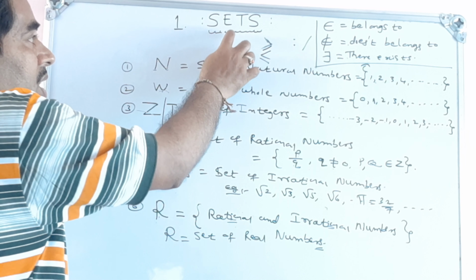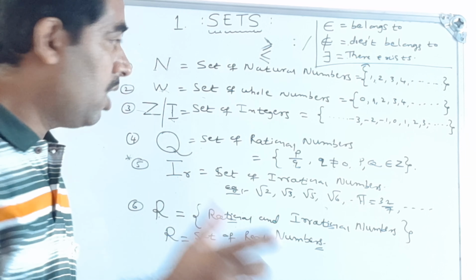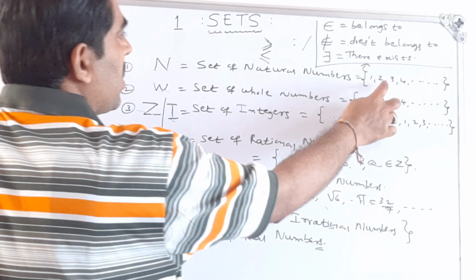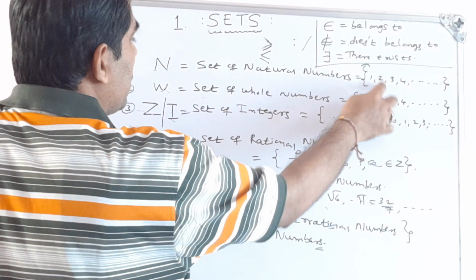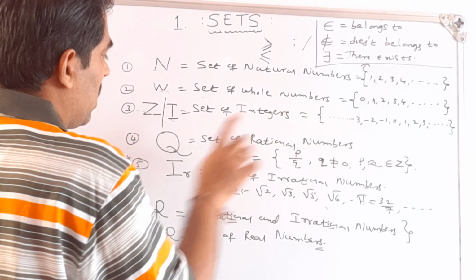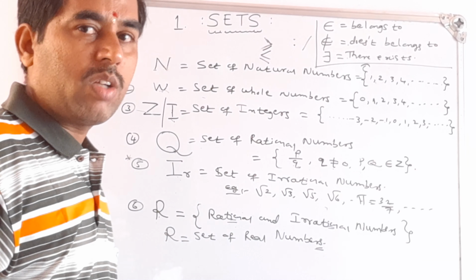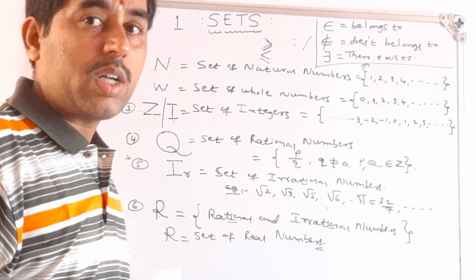Then we have written the chapter name: Sets. See, this is an example. All these are sets. So what is this set here? The set of natural numbers, the set of whole numbers, the set of integers, the set of rational numbers, the set of irrational numbers, the set of real numbers. So what is the definition of a set?